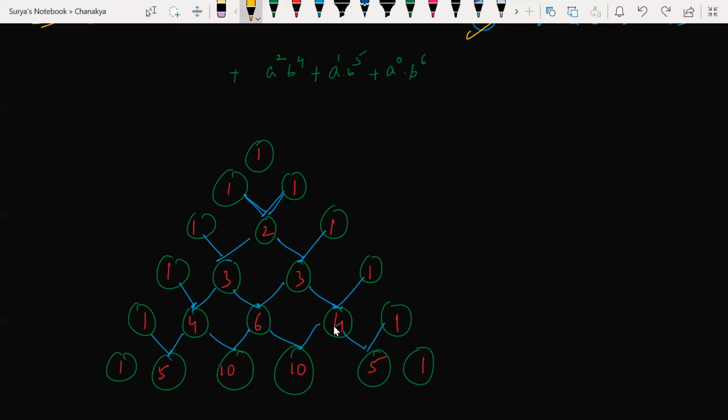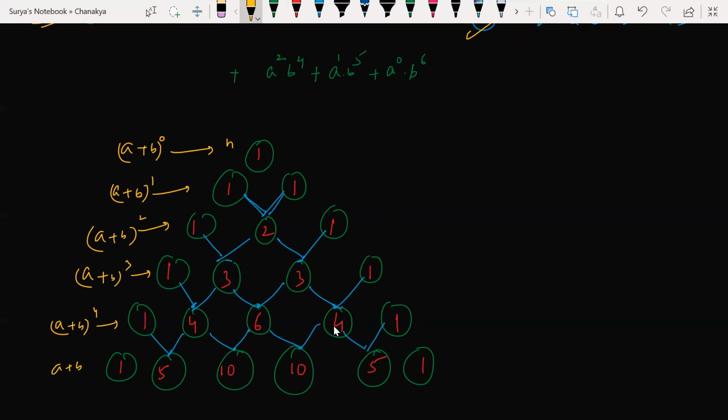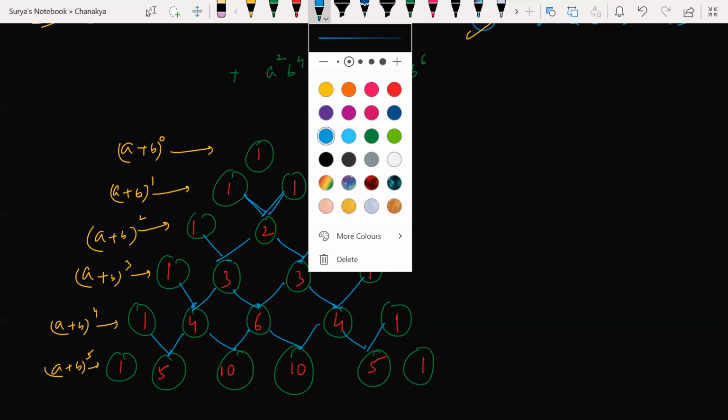But here, NC0, this is A plus B to the power of 0. This is A plus B to the power of 1. This is A plus B to the power of 2, A plus B to the power of 3, A plus B to the power of 4, A plus B to the power of 5. So these are the coefficients. Understood my point?